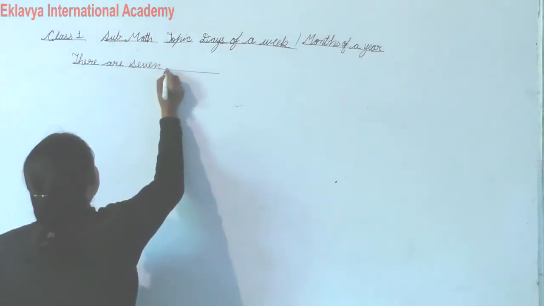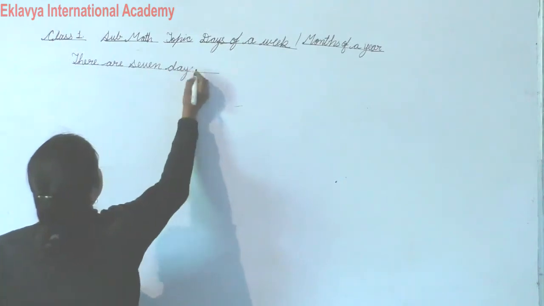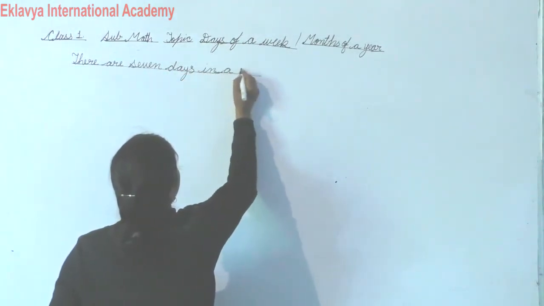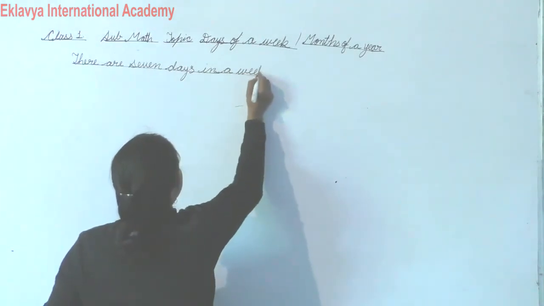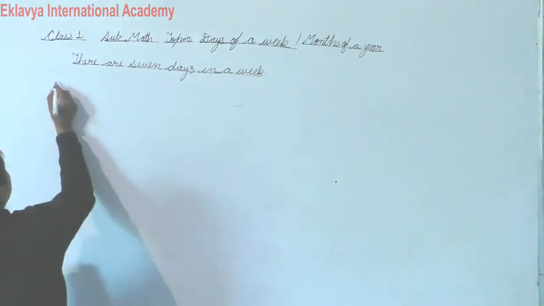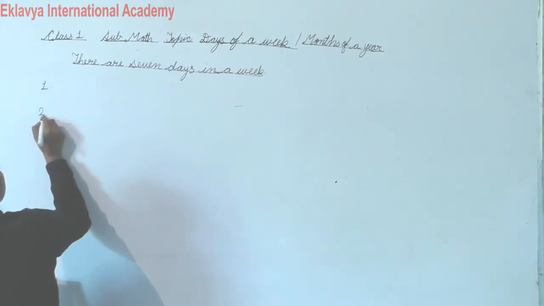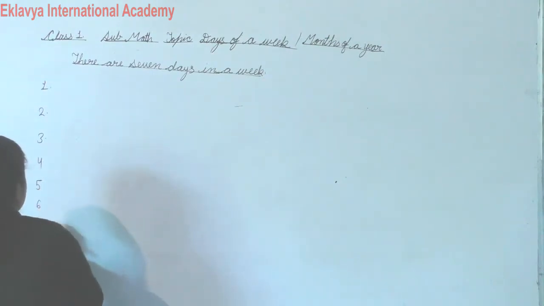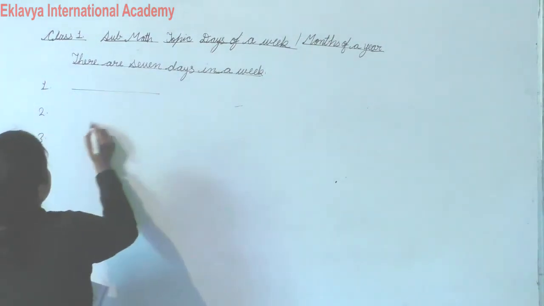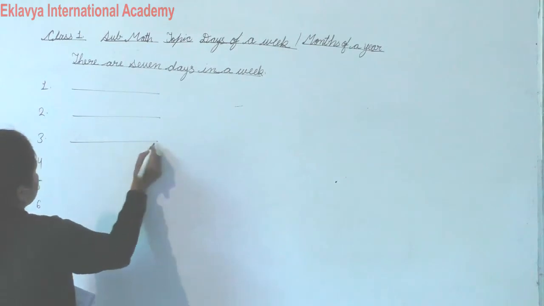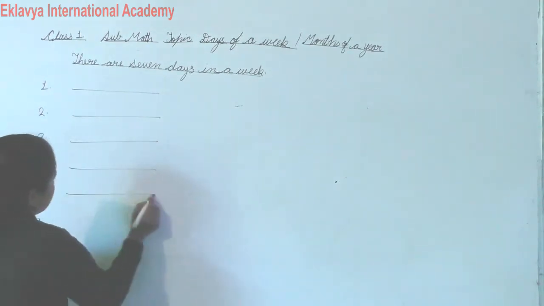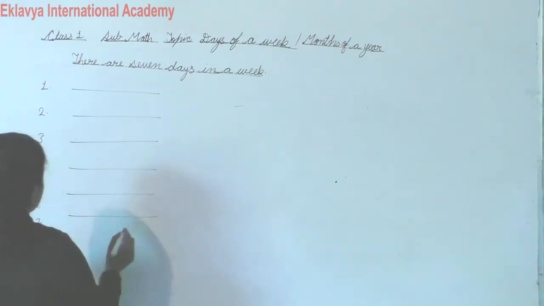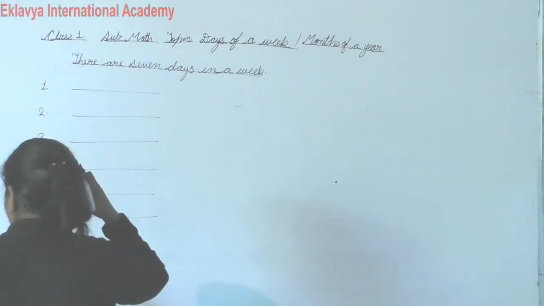First, second, third, fourth, 5, 6 and 7. 7 days in a week.